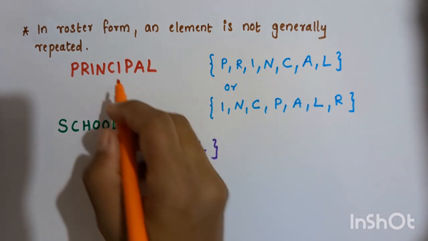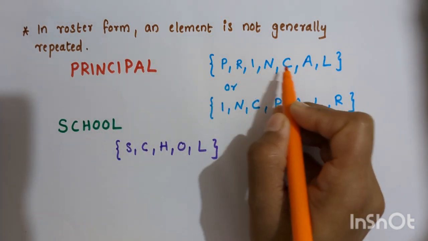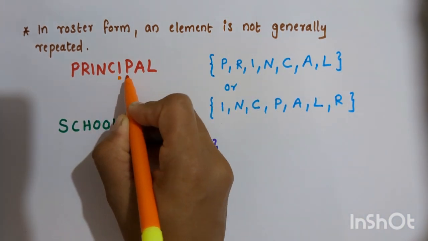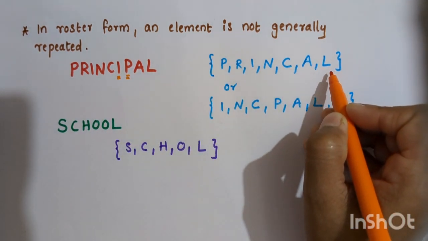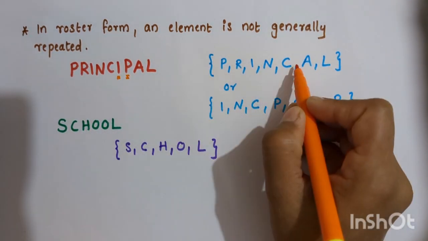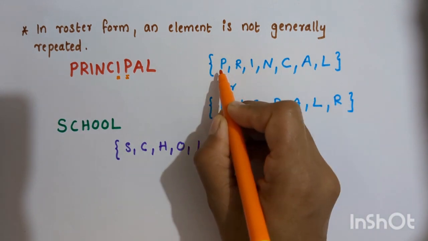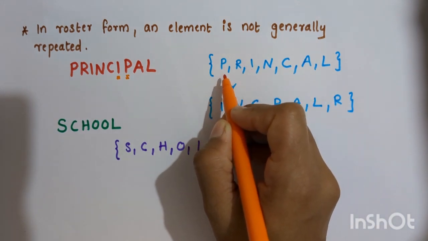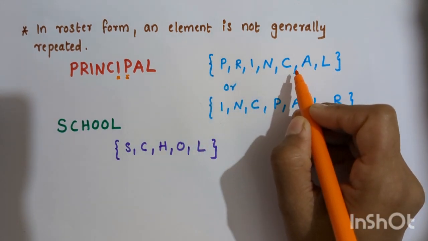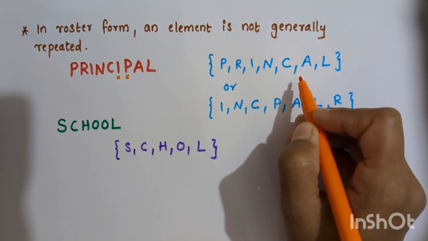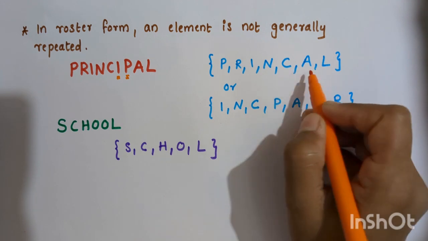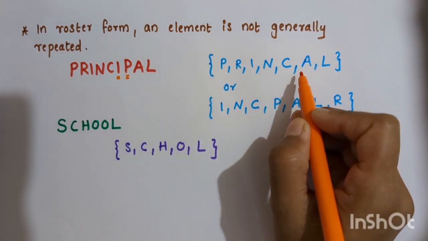Princ. Then after that we have I and P, which is not written here. Then AL, that is written here. Why haven't I written I and P here? Because we already have I and P here. If I write I and P again, that will be in repeated form, so it should not be. Generally the element is not repeated in roster form, so there is no need to write I and P again here.